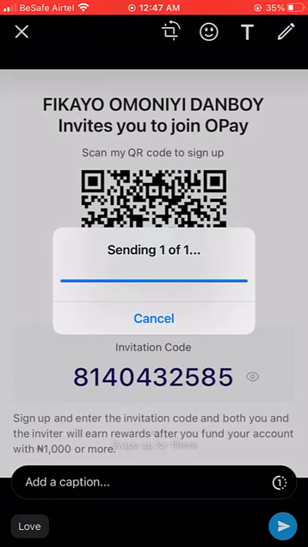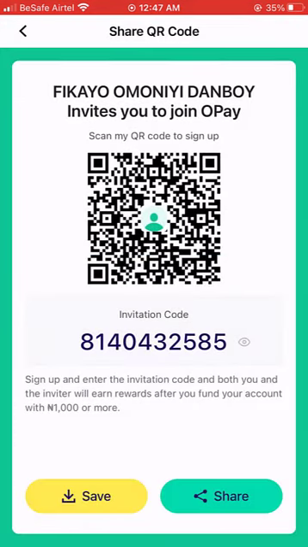Once you send this, they actually give you a link, so you can just copy that link and send it to the person. Because if you copy this and tell the person to use this code, some people might not use it when they are creating their account, so it's better to just share, then copy. There will be a link that will be sent to you. You just use that link and send it to a friend that you want to invite to Opay, and once that person clicks on the link, it automatically inputs your invitation code, so the person doesn't have to start typing it themselves.